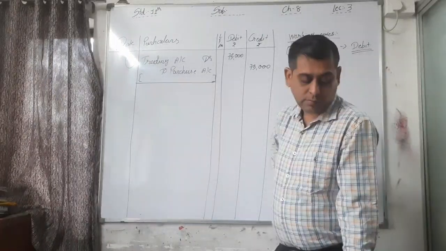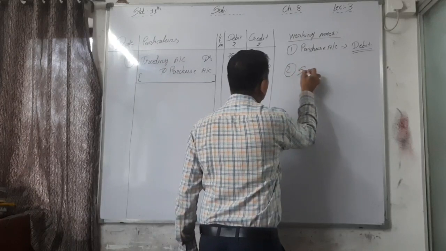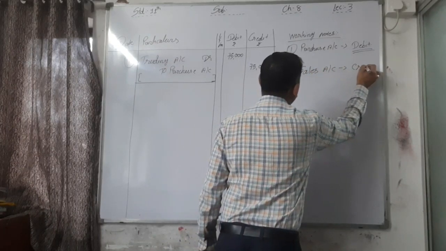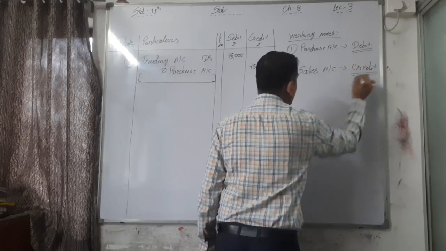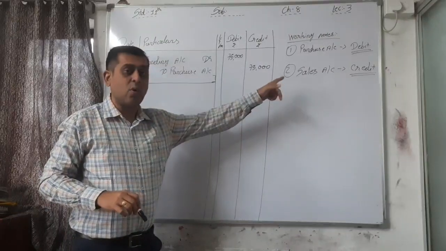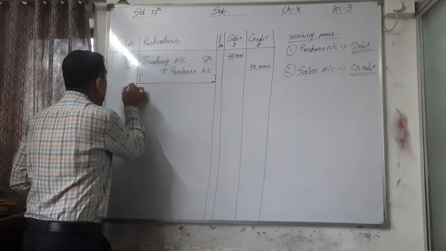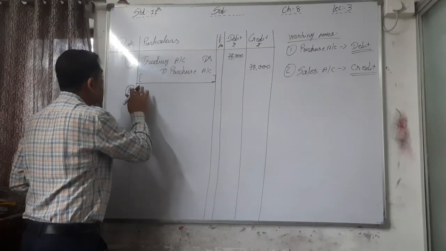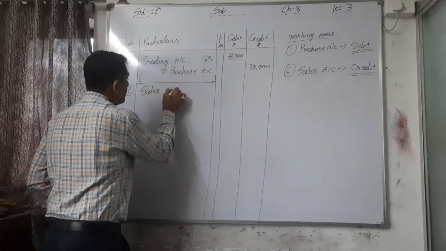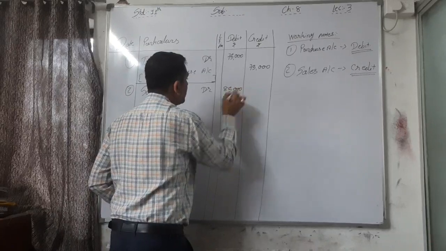Okay. Now the second is sales account. Which balance does sales have? Always credit balance, because sales is always credited. So if I want to close it, then what? I have to debit it, reverse. So the entry for that is sales account debit, with 85,000 rupees as the balance.